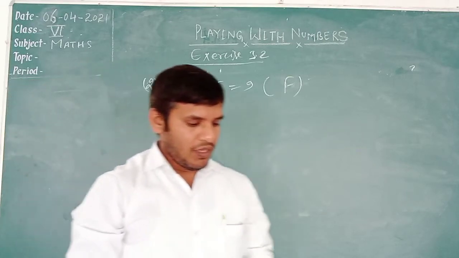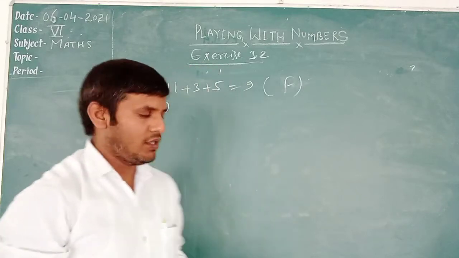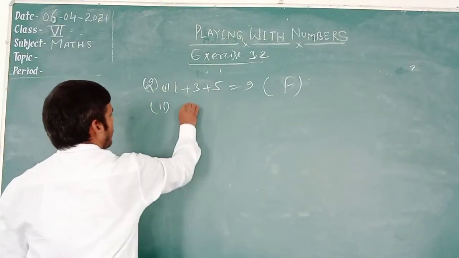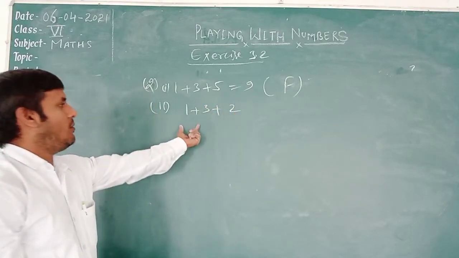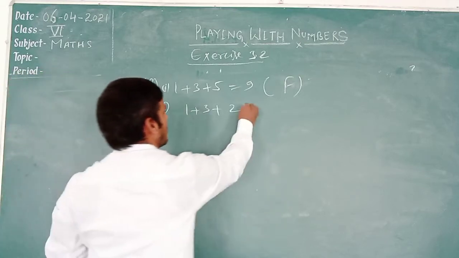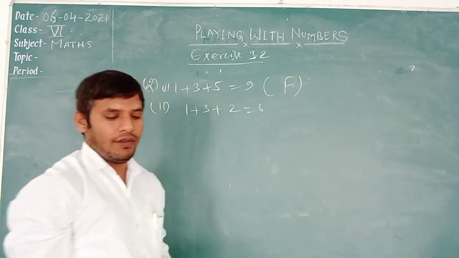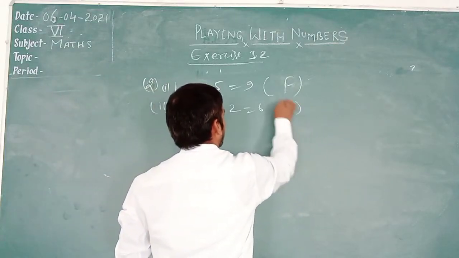Next is given. The sum of two odd numbers and one even number. The sum of two odd numbers, 1 plus 3, is 4, and plus an even number 2 is equal to 6. It is an even number. The question says it is an even number, which means it is true.